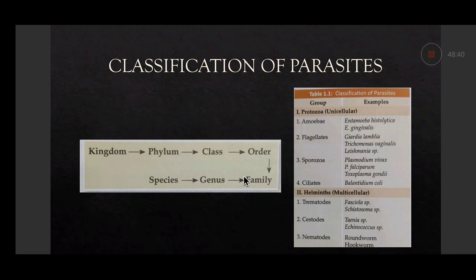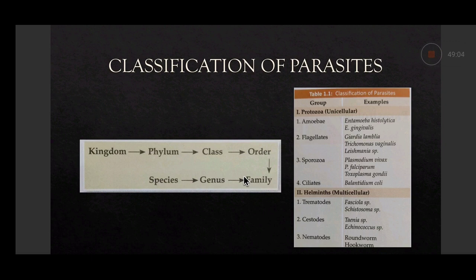Sporozoa contain Plasmodium vivax and Plasmodium falciparum, both of which cause malaria. Then Toxoplasma gondii, which can cause congenital infection. Then ciliates can cause intestinal infection. Balantidium coli is one example of ciliates. Cilia are there, as the name says, ciliate.